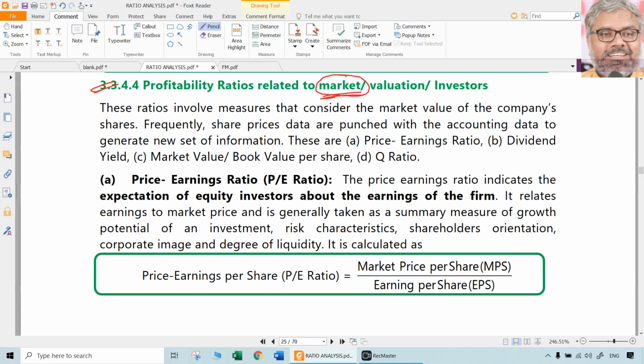However, let me once again, and again I will remind you also, don't think that by knowing these ratios you are understanding the stock market. Don't think that by having the ability of computing these ratios about the companies, once you know the formula, you can compute these ratios for any company. You download the annual report of any company and you can compute the ratios of any company. That capability is there when you know the formula and the concept of the formula very well.